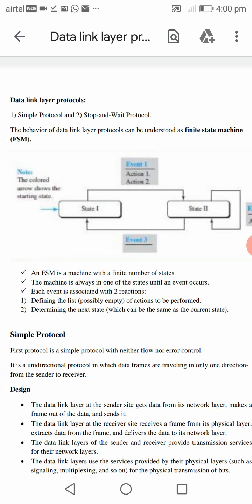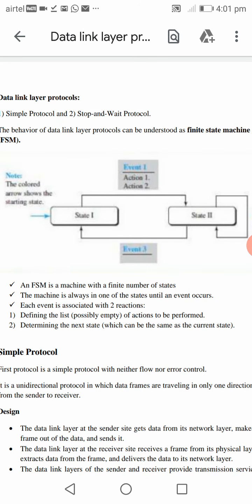FSM stands for finite state machine. First we'll see what we mean by finite state machine. You can just refer to the diagram. We have the states, then we have the event, then we have the action. So the meaning of finite state machine is a machine which consists of a finite number of states, and the machine will always be in one state until the event occurs. Once the event occurs, there is an action to be performed, and it also defines the next state from the current state. So this is all regarding FSM.